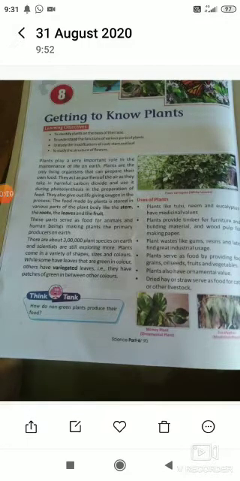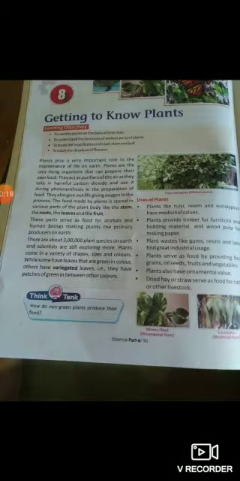Lesson number 8, Getting to Know Plants. In this chapter you will understand about the plants around you, the parts of plants, flowers, their branches, the function of leaves and all; everything you learn in this lesson.